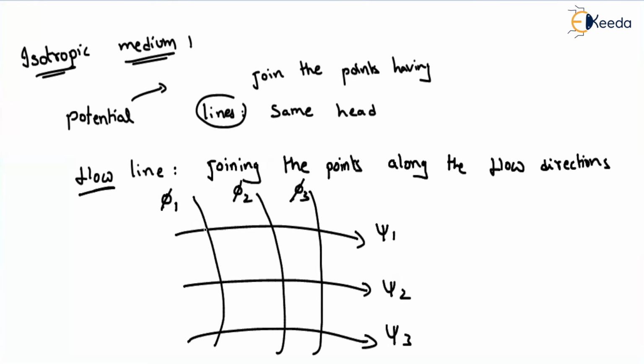Always remember that flow lines and potential lines are always perpendicular. Whatever point you consider, they will meet orthogonally. So this is the solution for the flow taking place in two dimensions in an isotropic medium.